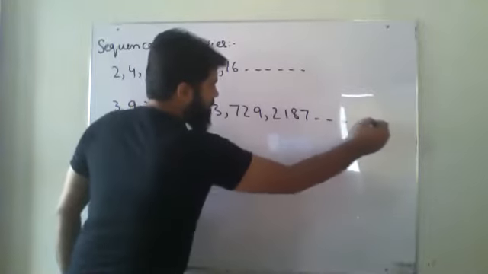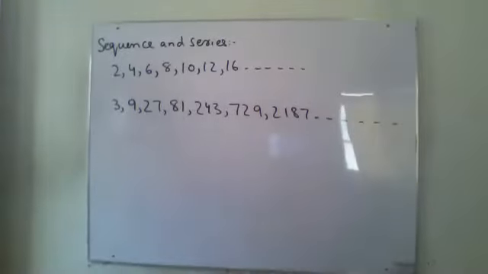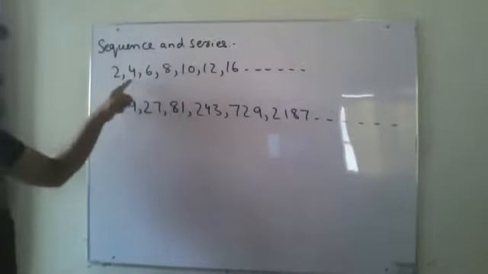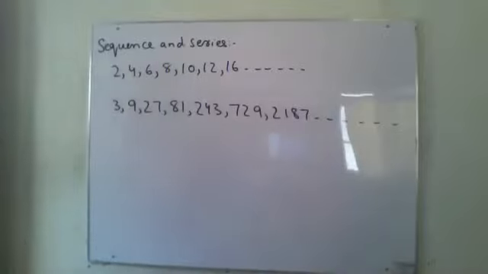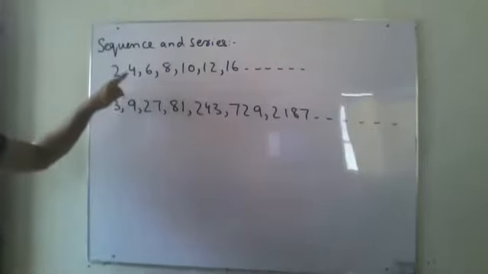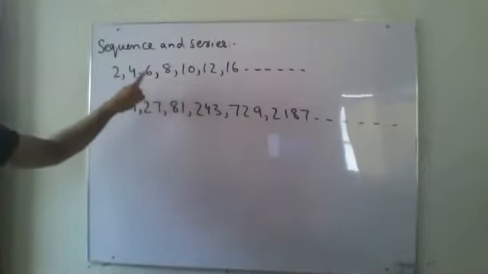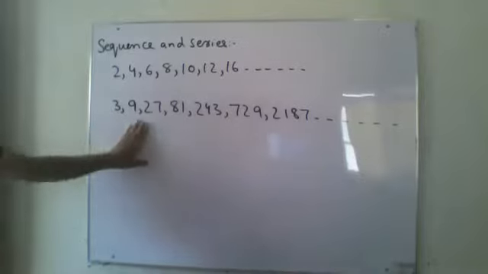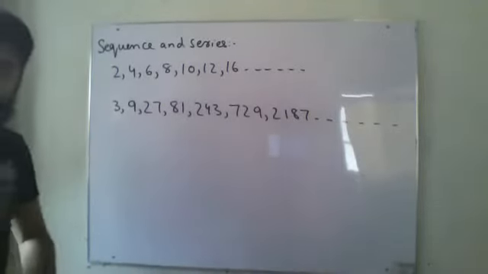2187, and so on. None of them are connected to each other. This one is not connected to this one, not connected to this one. Same thing is happening over here. None of them are connected with each other.